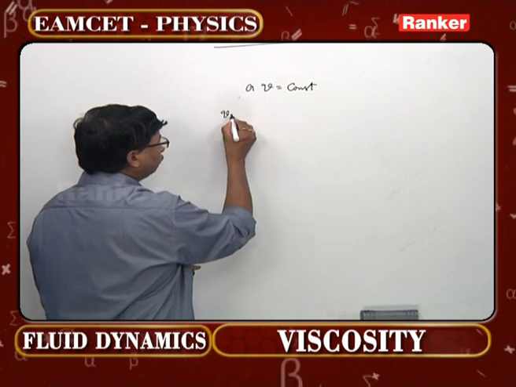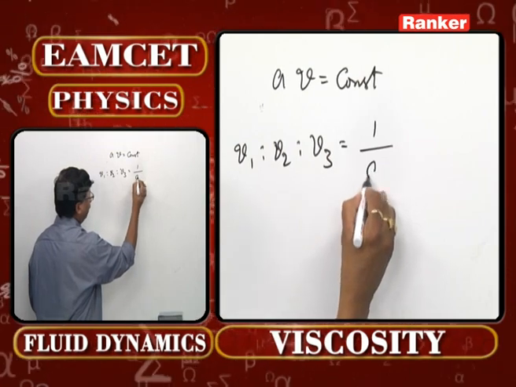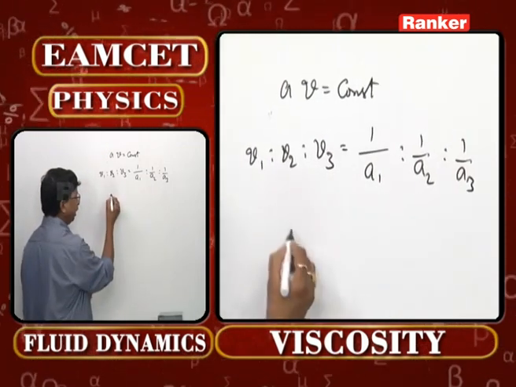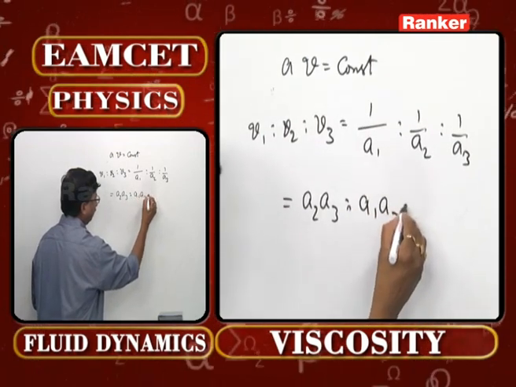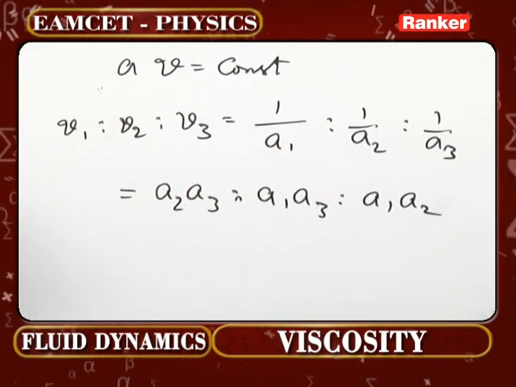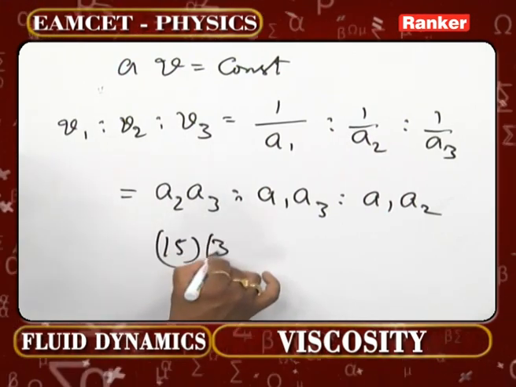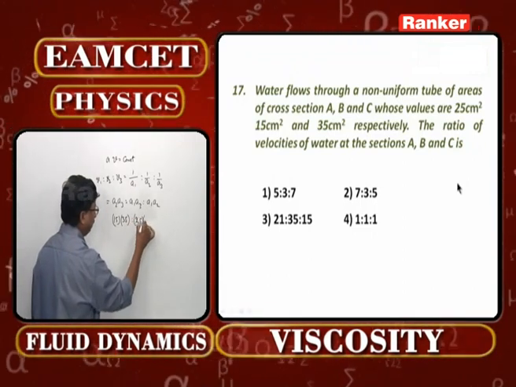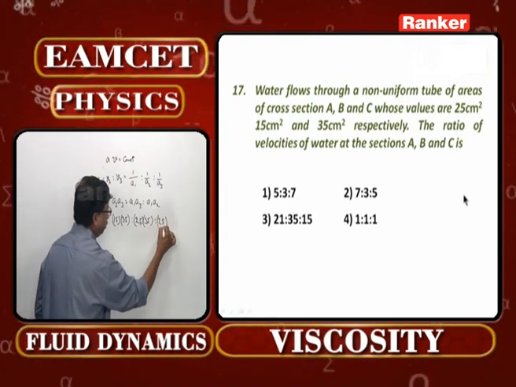Equation of continuity. So V1 is to V2 is to V3, I can write 1 by A1 is to 1 by A2 is to 1 by A3. In other words, I can write A2 A3 is to A1 A3 is to A1 A2. This is the way we used to write this mathematically. Now tell what are the values, please. A2 A3, it is 15 into 35 is to A1 A3, which is 25 into 35, is to A1 A2, 25 into 15.